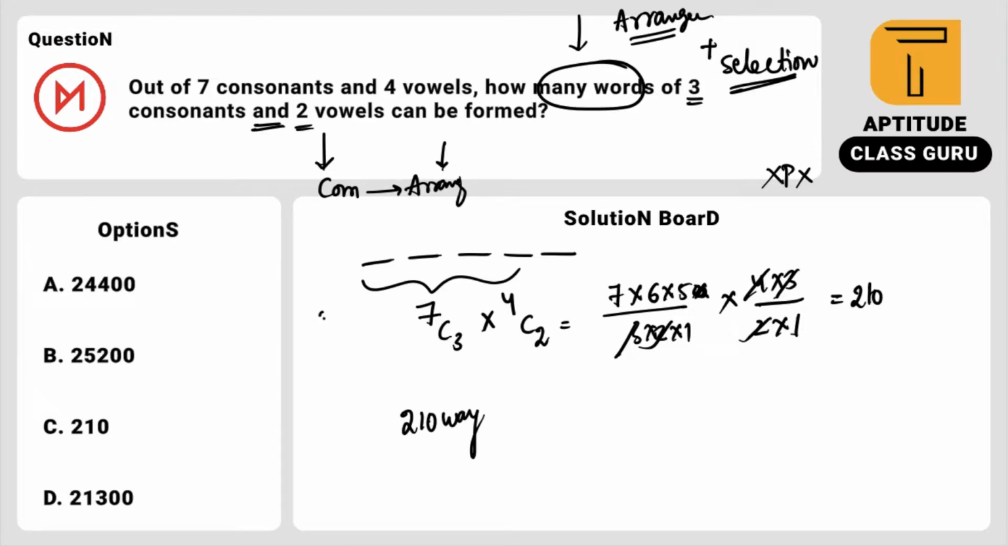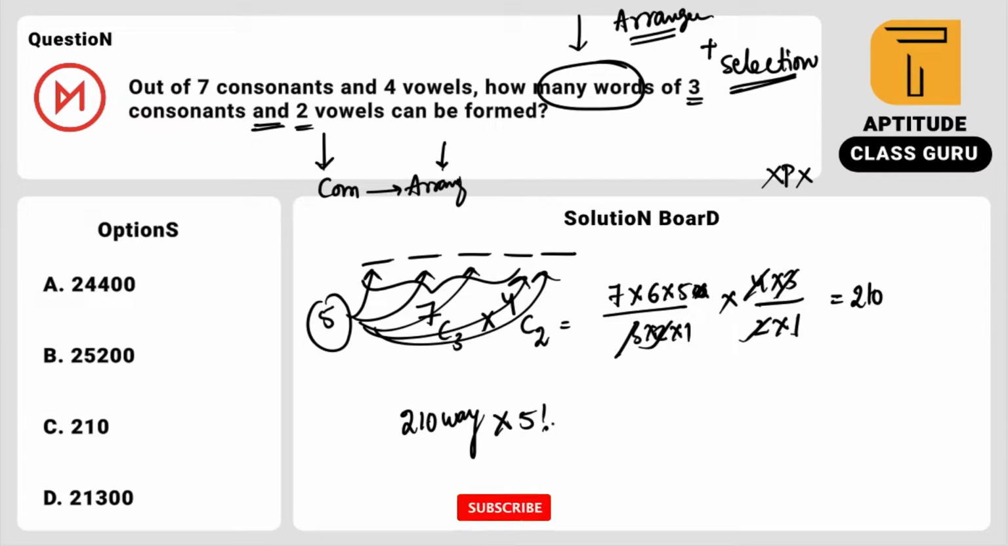And again these 5 letters have to be arranged in 5 places. Then what will be the answer? Into 5 factorial is our answer. Arranging 5 letters in 5 places is n factorial, right? So 5 factorial is equal to 120. 210 into 120 gives the unit digits zeros, so 0 0, and the next digit will be 1 2 0 2. The only option which matches my answer is option B. So option B is correct.